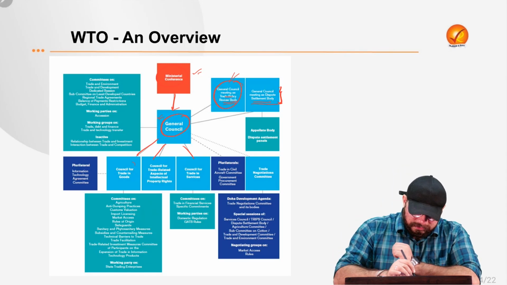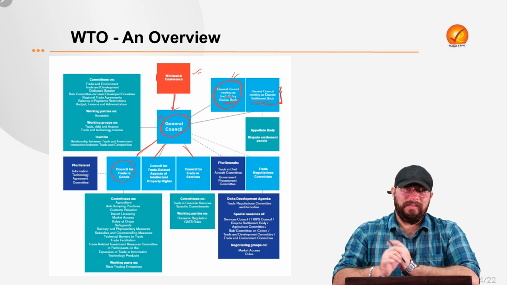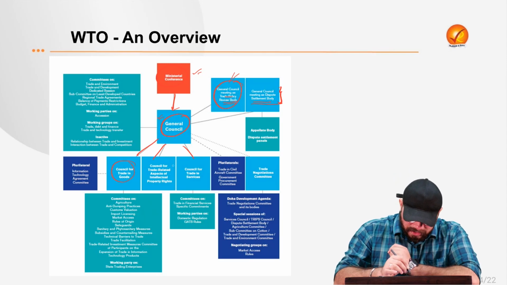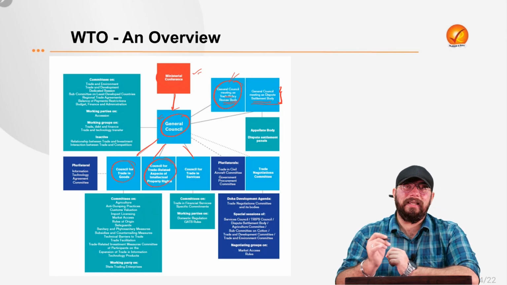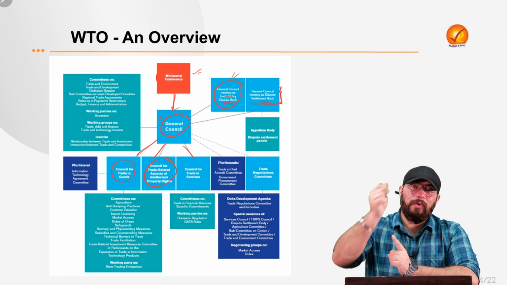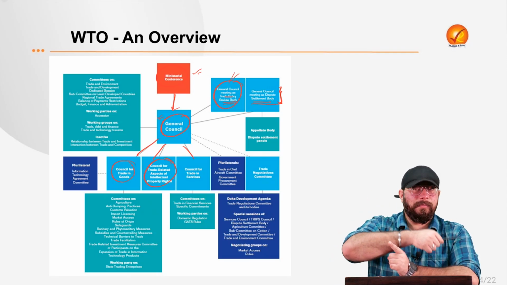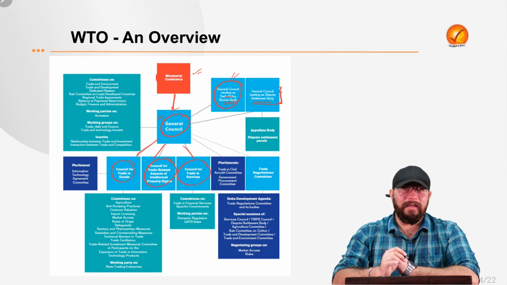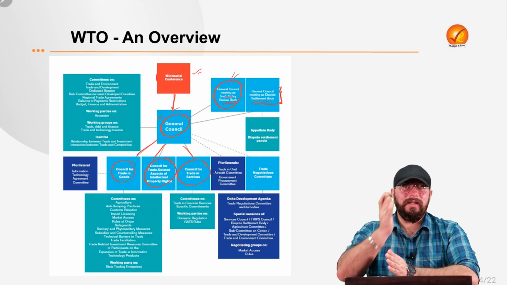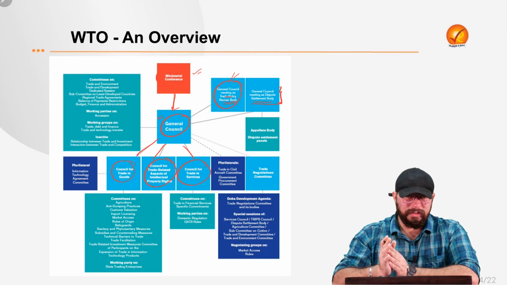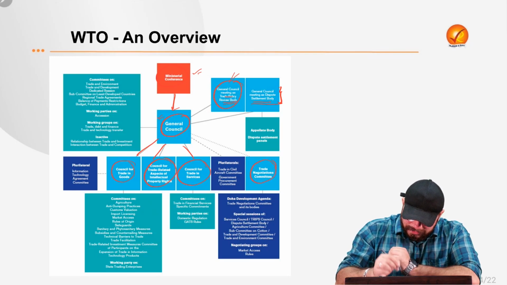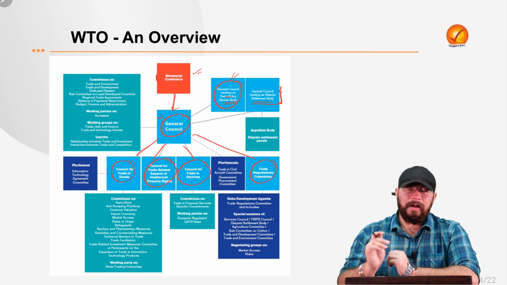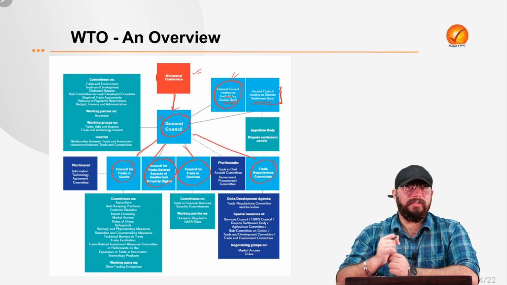For example, there is the Council for Trade in Goods, which is especially your GATT itself, because GATT dealt in goods, trade in goods. Then there is the Council for Trade in Intellectual Property Rights, which was not existent in GATT, but is included in the WTO, right? Then the Council for Trade in Services, again, this was not there in the GATT, but is there in the WTO. And also the Trade Negotiations Committee, right? So all these committees are a part of the General Council, under the General Council.